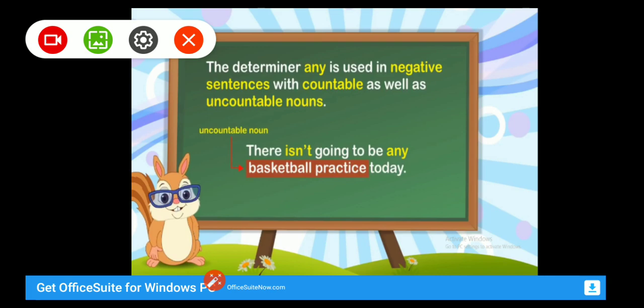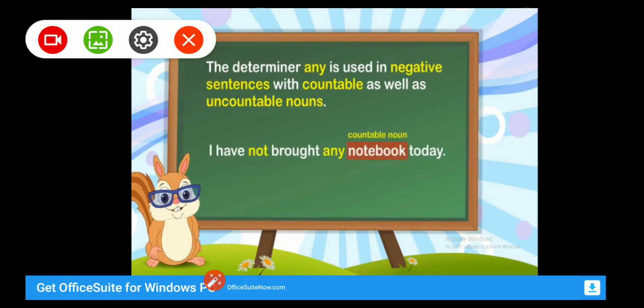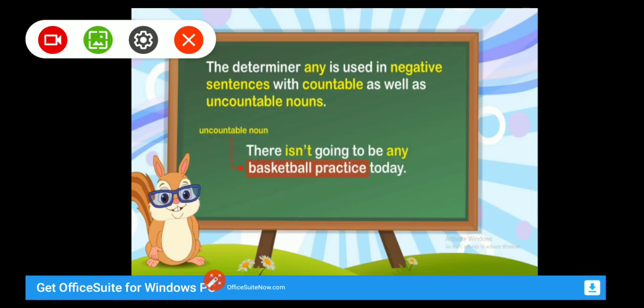Next example. There isn't going to be any basketball practice today. Here basketball practice is an uncountable noun and this is also a negative sentence. So we use the determiner any here also. So the determiner any is used in negative sentences with both countable and uncountable nouns.